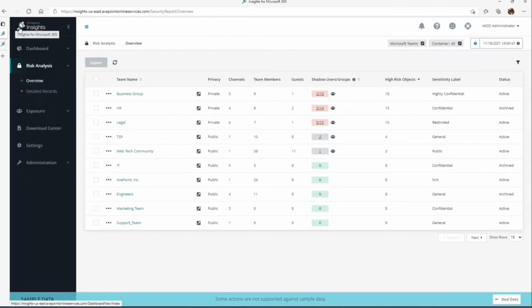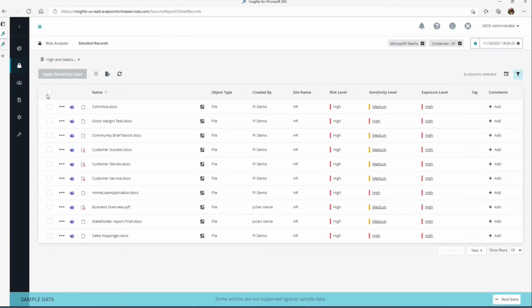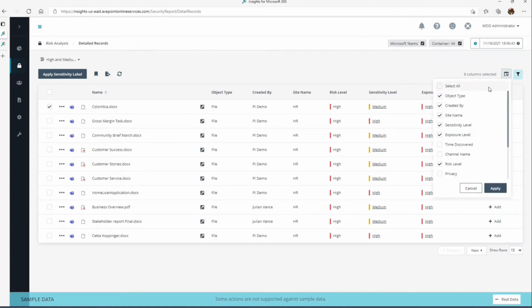Risk analysis. All right. So we kind of covered the detailed records. Again, another example of that would be looking at the detailed records here, and I can select those and see different pieces of information, apply sensitivity label, permissions, view activities, and see that there.